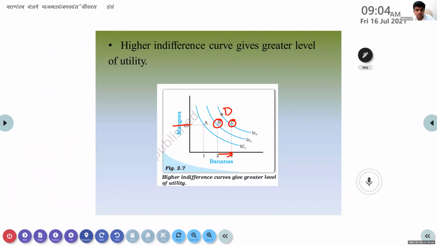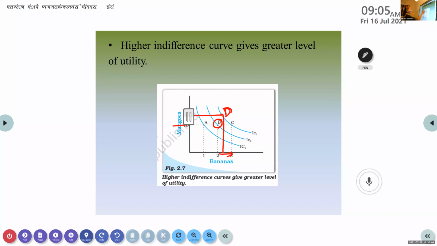It increases, not only for mangoes. Bananas also. See, we are comparing B and D. Okay, so it is increasing for both. It is increasing for mangoes also. It is increasing for banana also. A little bit increase here, a little bit increase here. Like that you can see.